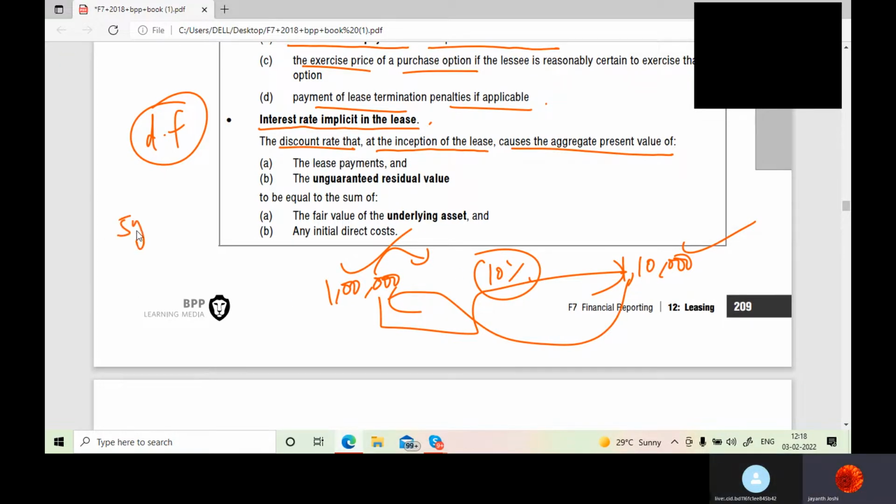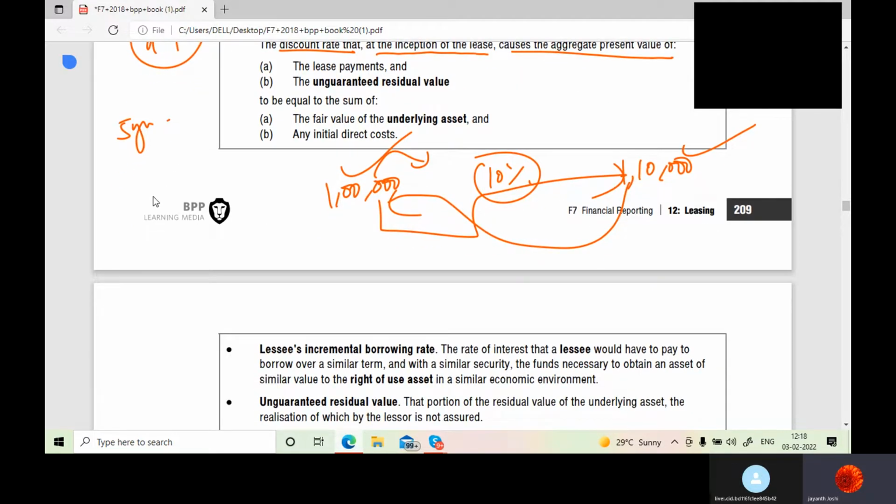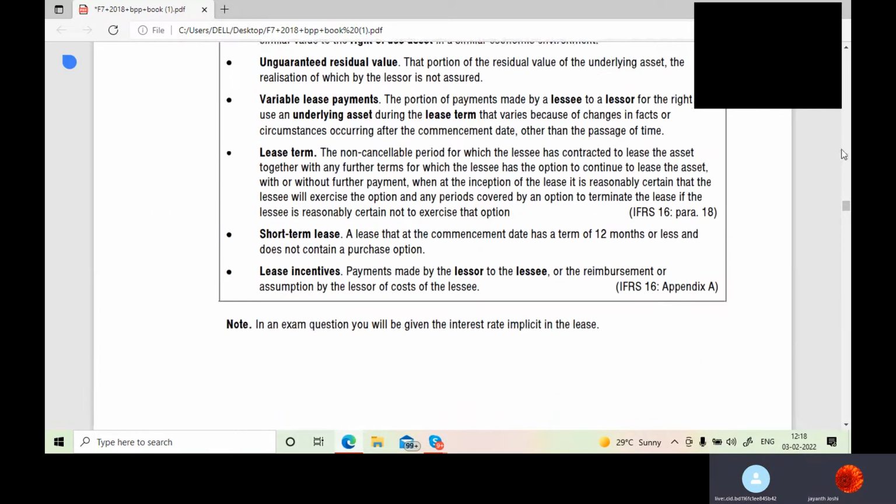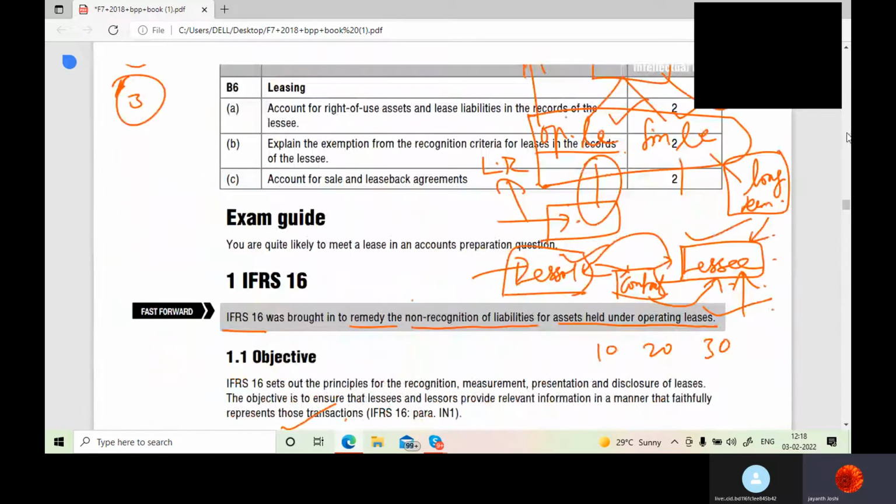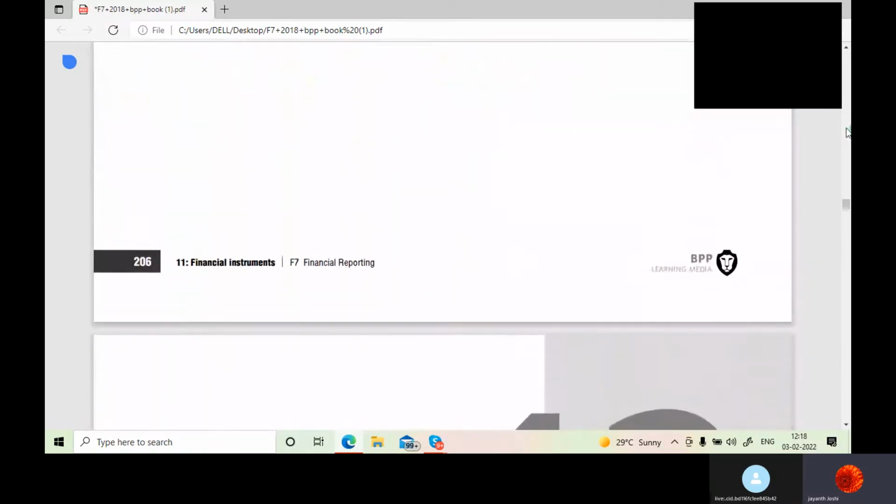But if it is for 5 years, then the calculation becomes somewhat tricky. So for that, you have to know the concept of TVM, time value of money, because in the lease and financial instruments chapter, the TVM concept is a very important concept. I am explaining that concept here. Please try to understand. Okay, sir.